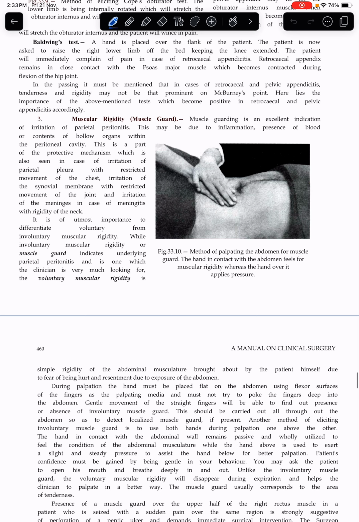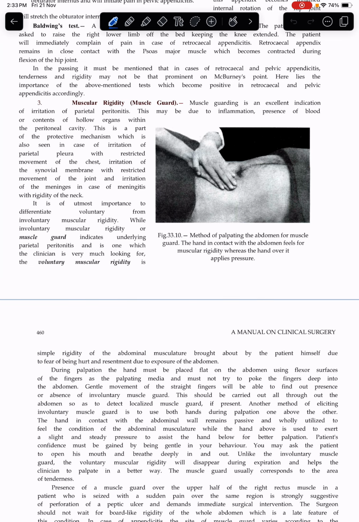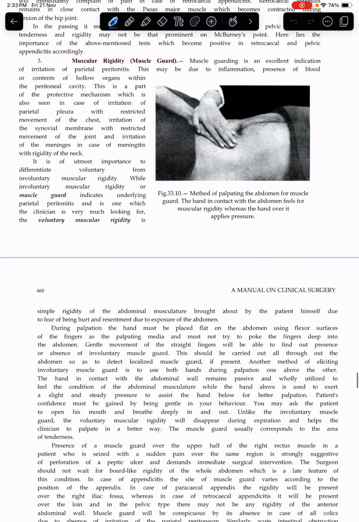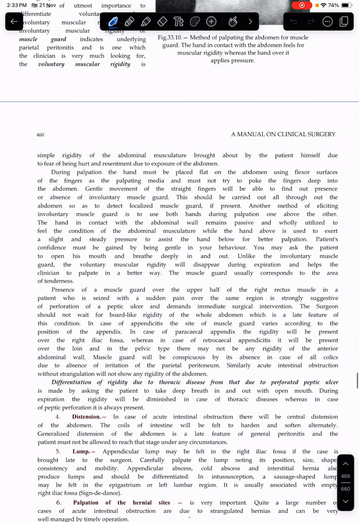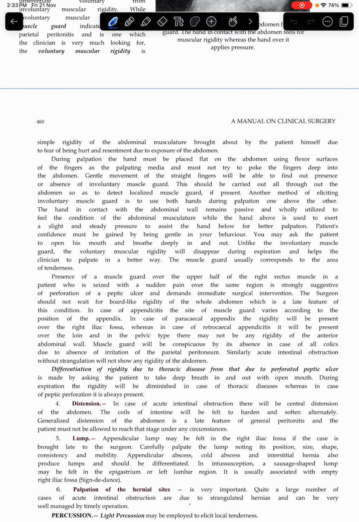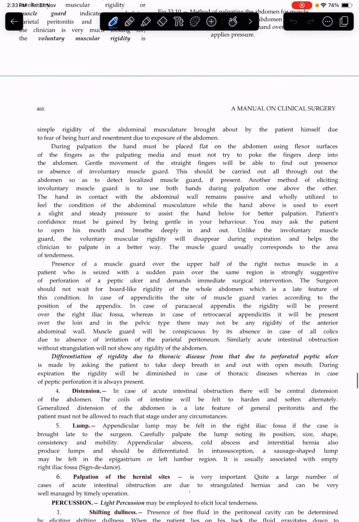It is of utmost importance to differentiate voluntary from involuntary muscle rigidity. The involuntary muscle rigidity or muscle guard indicates underlying parietal peritonitis, the one which the clinician is very much looking for. The voluntary muscle rigidity is simple rigidity of the abdominal musculature brought about by the patient himself due to fear of being hurt and resentment due to exposure of the abdomen.